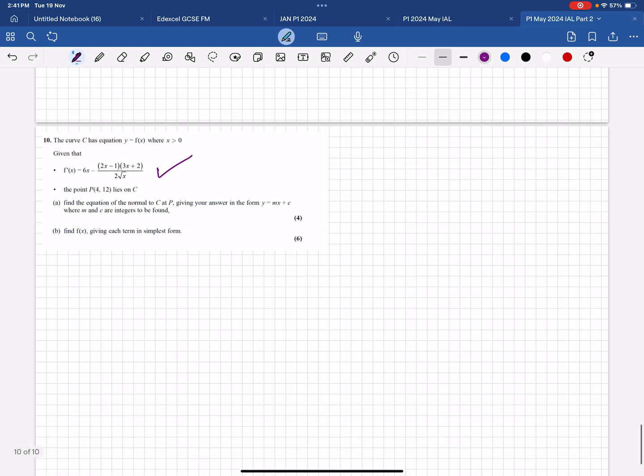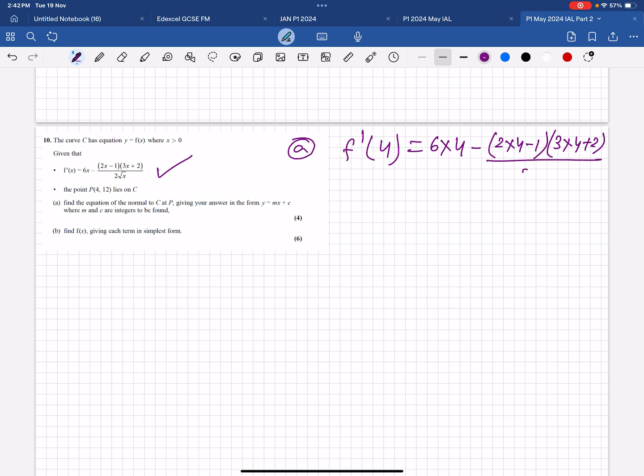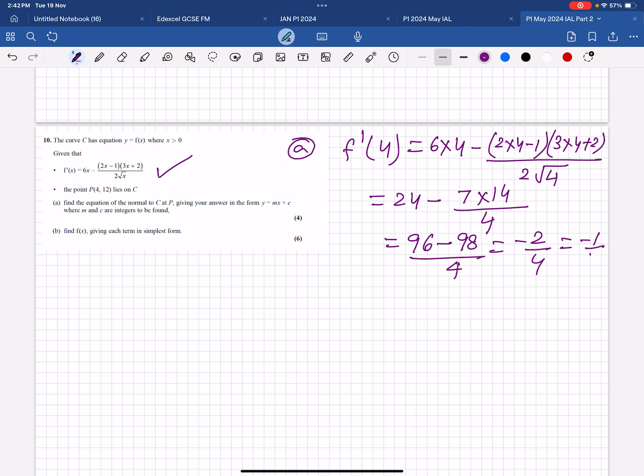So you do one thing for part A. f dash 4 is 6 times 4 minus 2 times 4 minus 1, 3 times 4 plus 2 divided by 2 root 4. This is 24 minus 8 minus 1, 7 times 14 over 4. So this is 96 minus 98, so minus 2 over 4, so minus half.